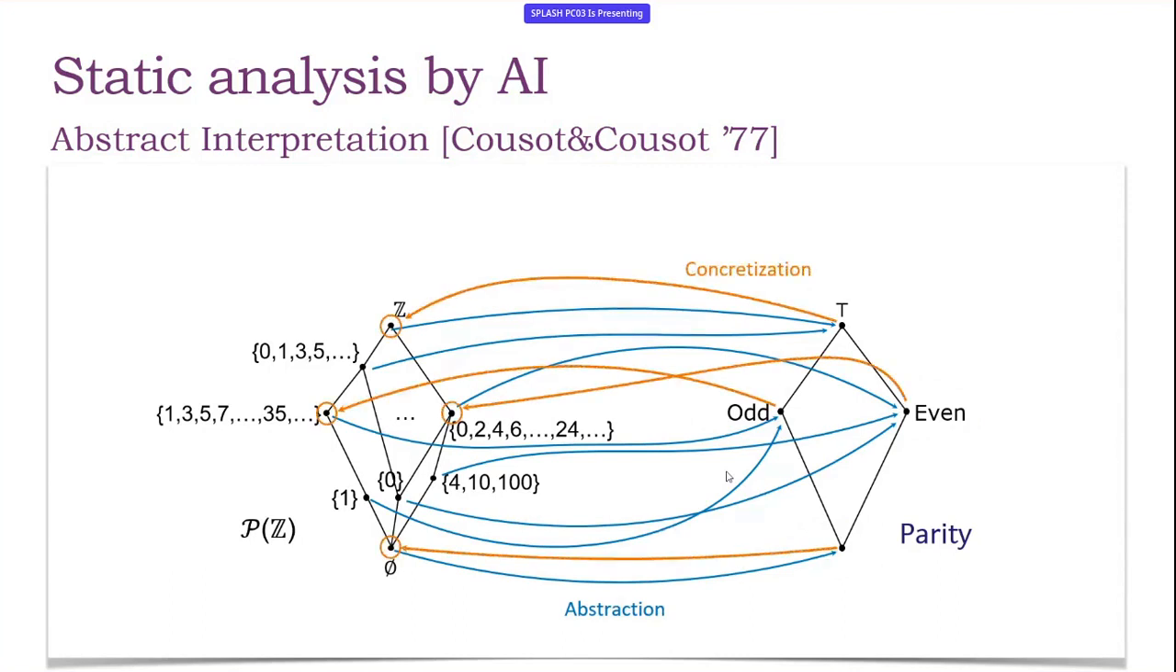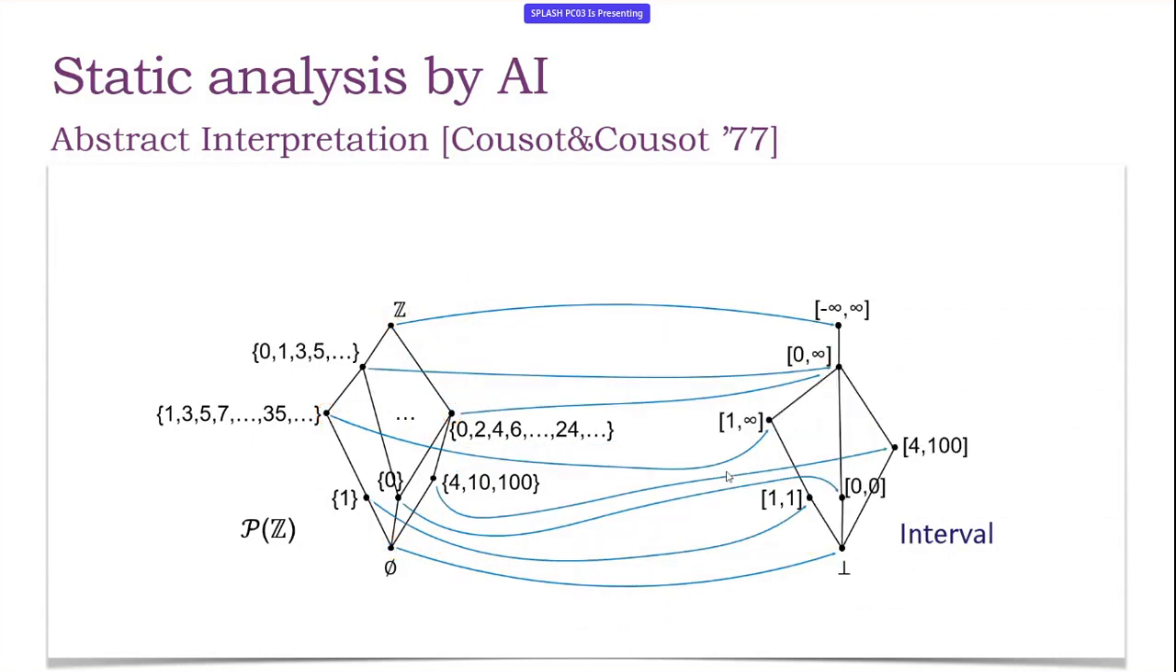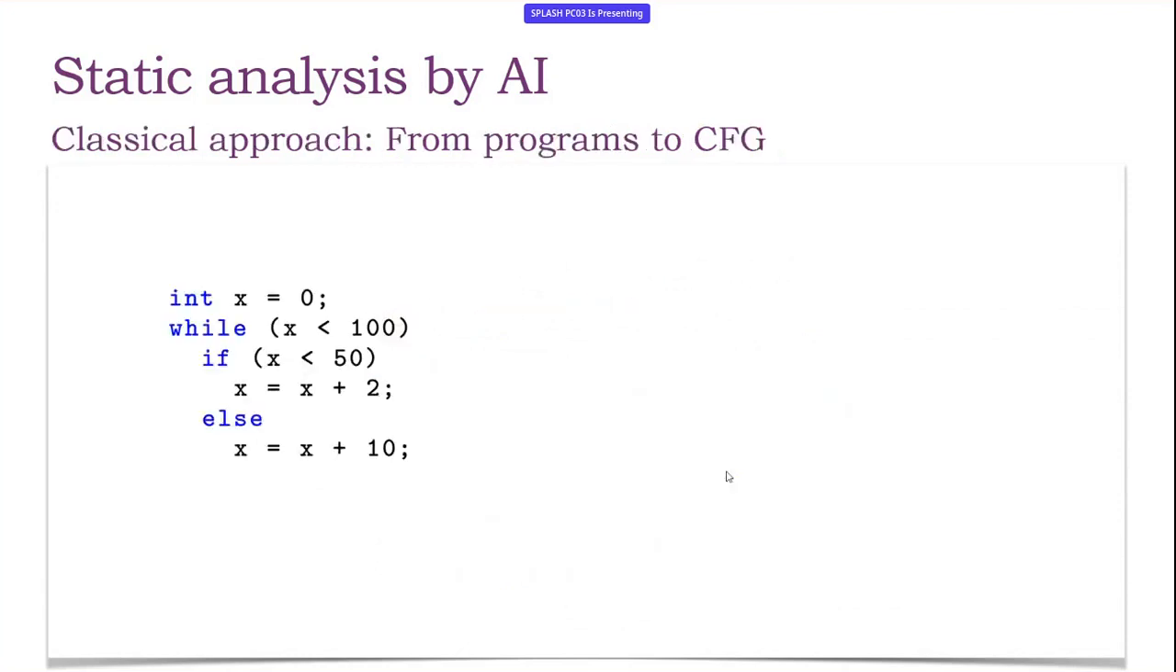Then we have a concretization function which associates each abstract property with the meaning of this property in the concrete world. So, for example, even means the set of all the even numbers. This is a very easy toy example, but we have much more complex domains, for example intervals, where we abstract sets by their range. So, for example, if we have a set of values 4, 10 and 100, we approximate it in the range from 4 to 100, and so on. So this is the context of abstract interpretation, which is used to abstract data and therefore to abstract computation.